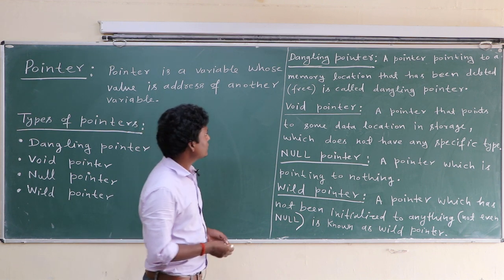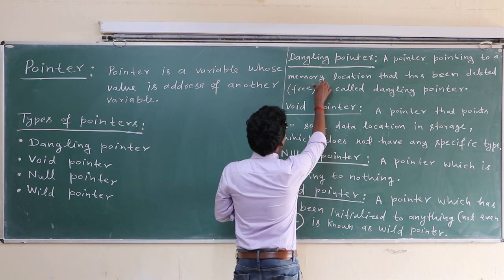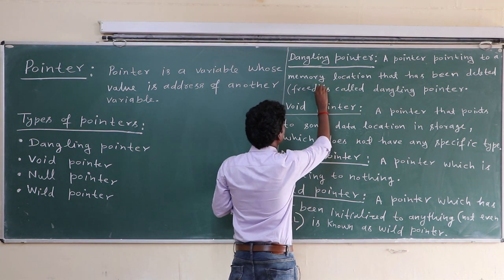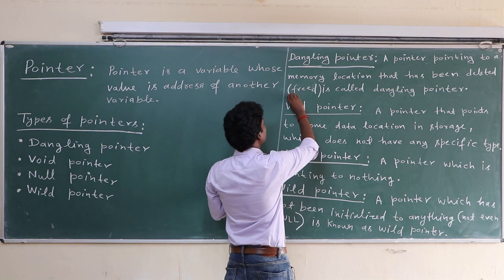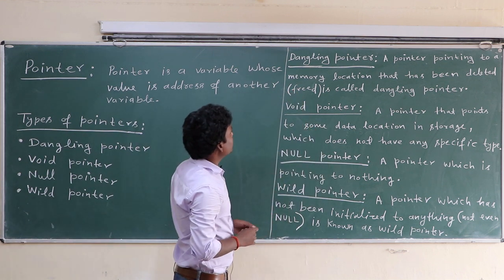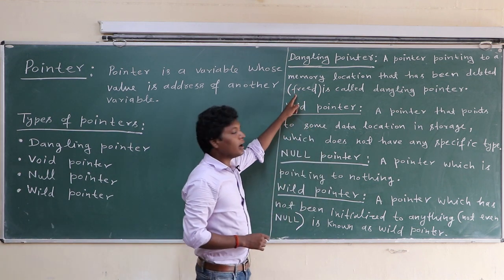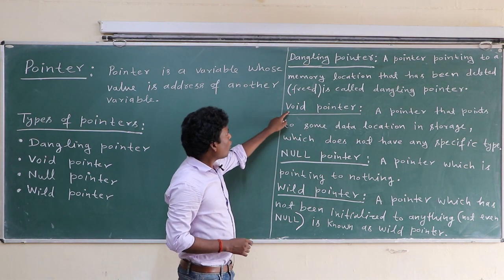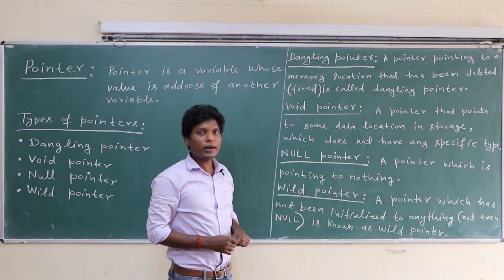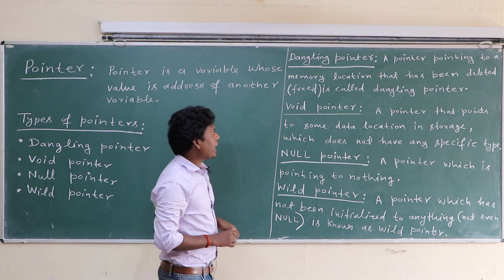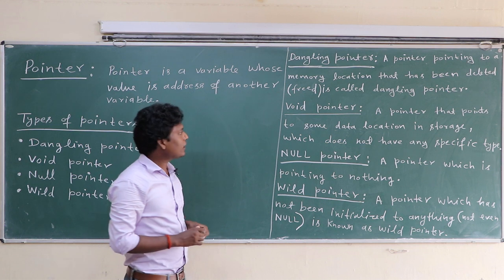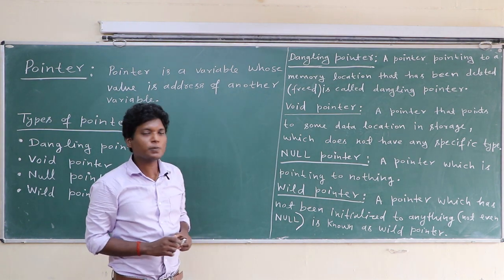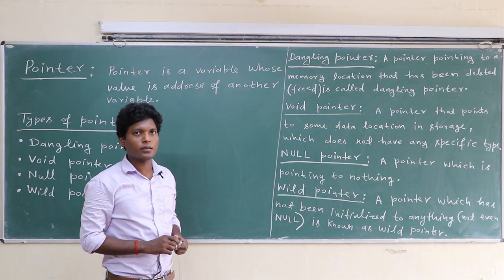A pointer pointing to a memory location that has been deleted or freed is called dangling pointer. Okay class, that has been deleted or freed is called dangling pointer. Void pointer. What is void pointer? A pointer that points to some data location in storage which does not have any specific type.